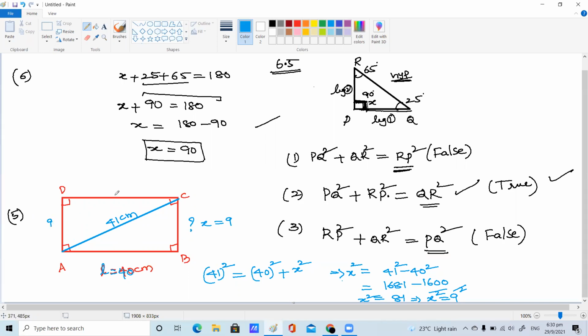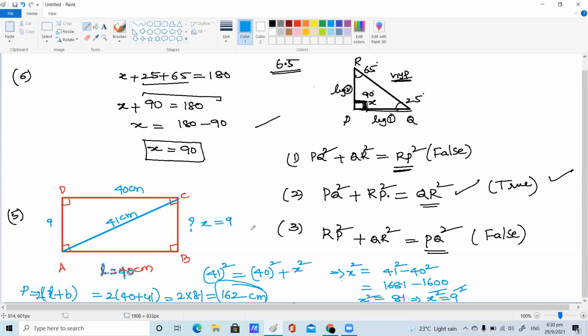Yes or no, children? Yes, ma'am. Now you can go with your perimeter. What is the perimeter of a rectangle formula, children? Perimeter is nothing but 2 into L plus B. So you just substitute in that formula: 2 multiplied with length plus breadth. So 2 times 40 plus 41, it's nothing but 2 times 81, which is 162 centimeters. This is your perimeter of the rectangle.